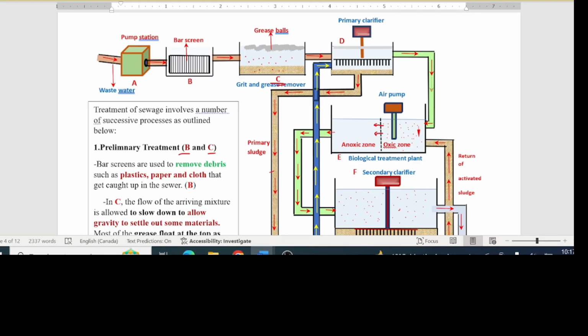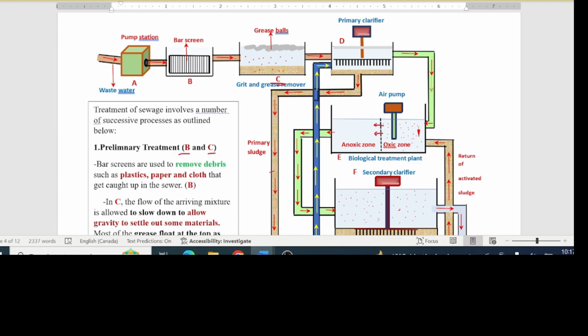And the grit here is mechanically removed. Also, compounds such as oily and greasy particles that do not dissolve in water will float at the top of the water here as grease balls, and these are removed mechanically. So up to this point in time here, things are removed mechanically.